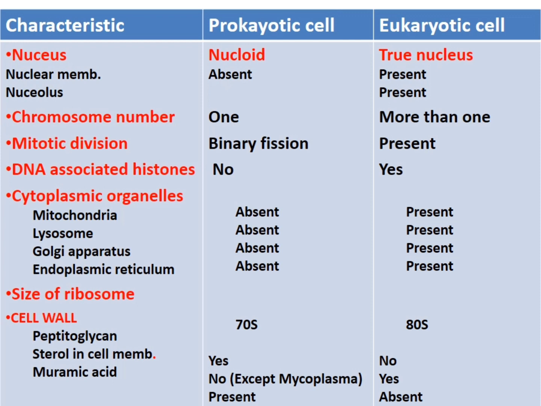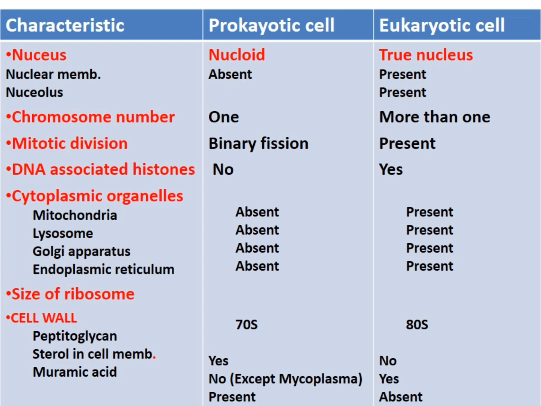Then intracellular cytoplasmic organelles like mitochondria, lysosomes, Golgi apparatus, and endoplasmic reticulum are all absent in the prokaryotic cell, but all present in the eukaryotic cell. So cytoplasmic organelles are present only in the eukaryotic cell. Then I have told you about the size of the ribosomes also. It is given again here that 70S ribosomes are present in the prokaryotic cell, while 80S are present in the eukaryotic cell.